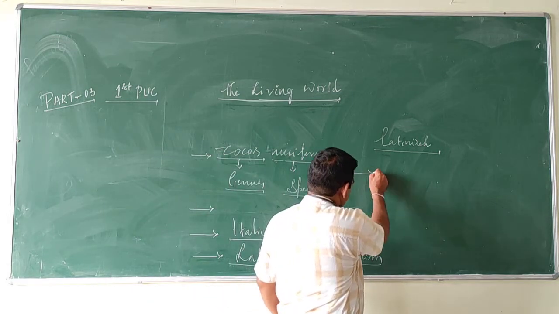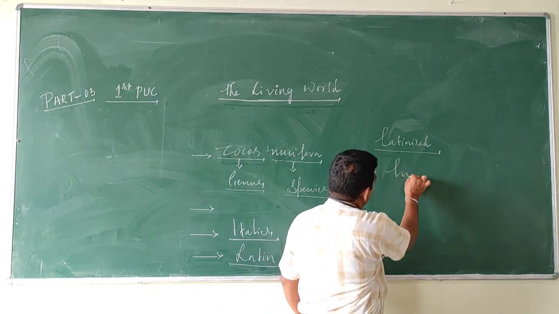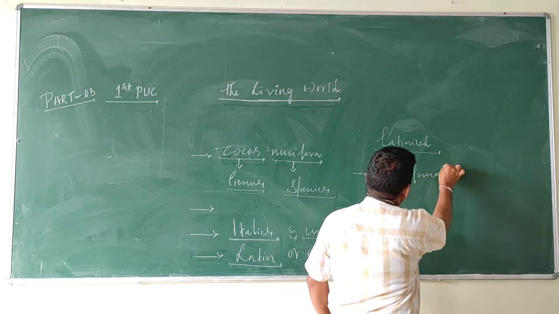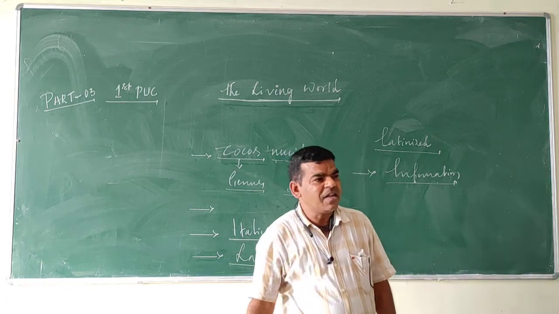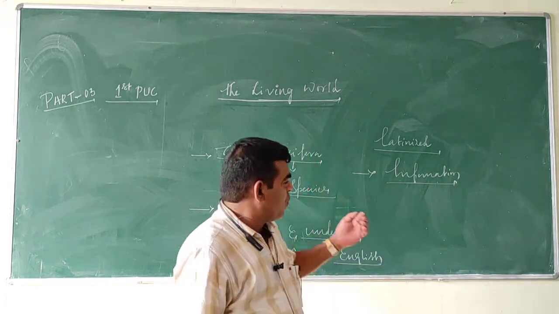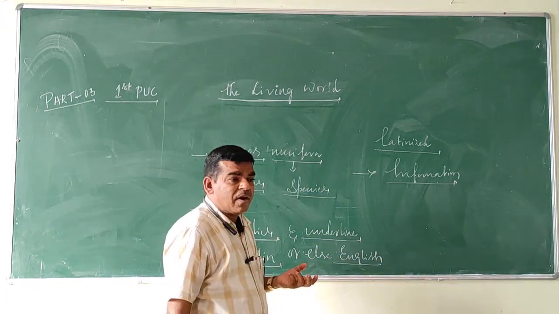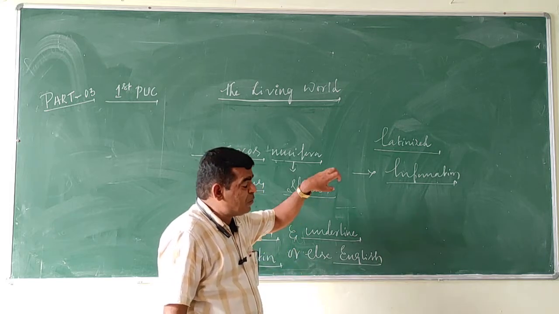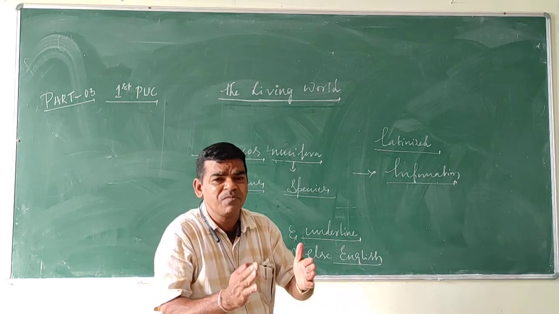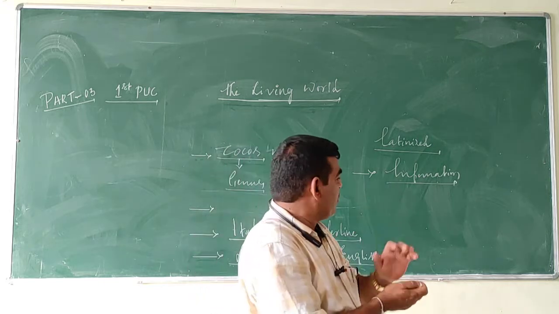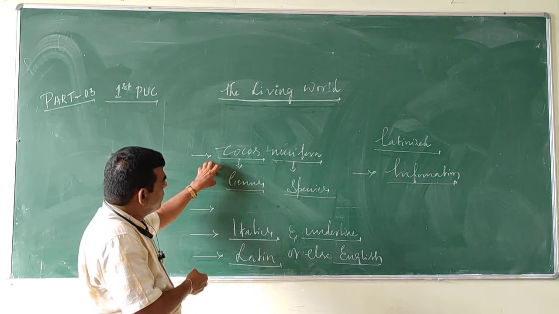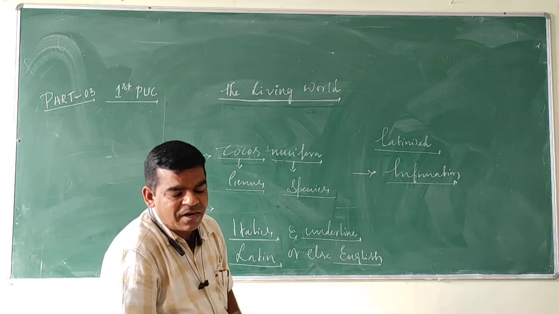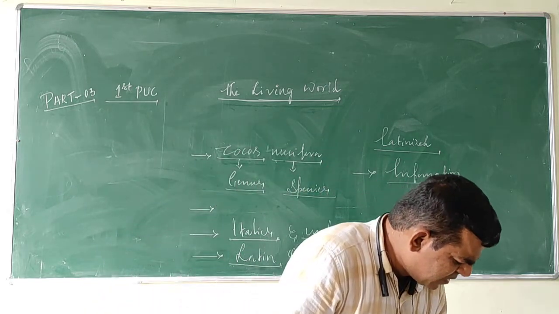Binomial nomenclature helps us to know information about organisms. It gives some information about a particular organism. These are the rules of binomial nomenclature. Clear?